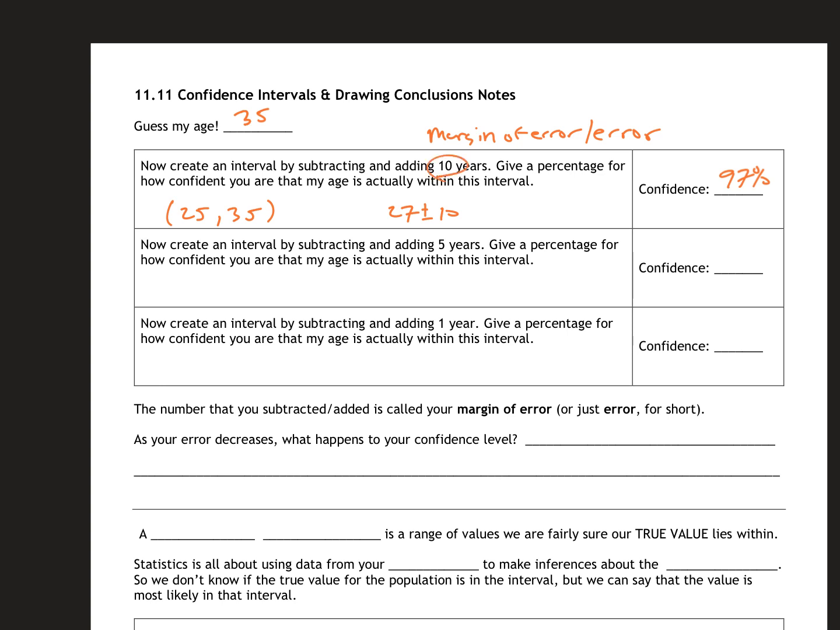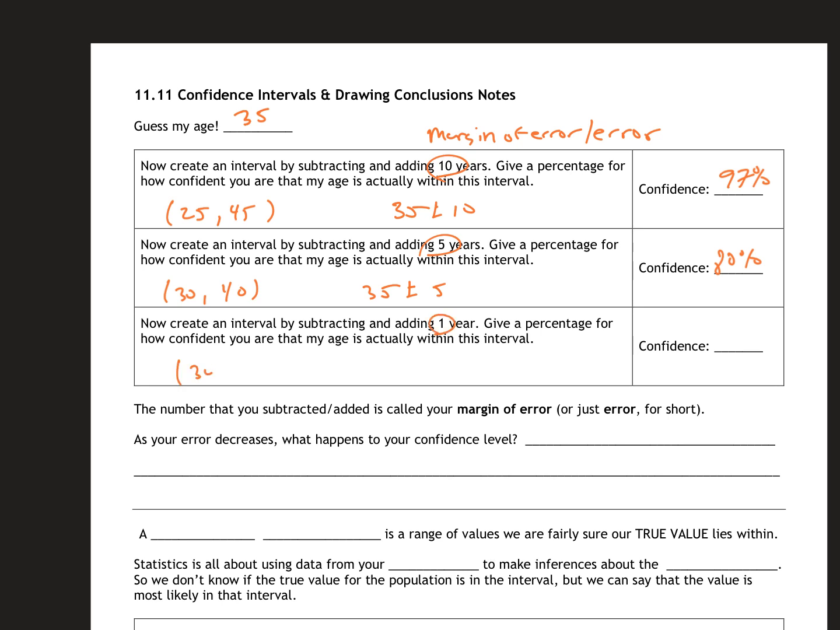And that's 10 years. If I had 5 years, it's going to be a little bit smaller. So that would be between 30 and 40. That's a mistake up here. And that would be 45. So somewhere in between 35 plus or minus 10. Sorry, this would be 35 plus or minus 5. How confident would you be there? Probably about 80%.